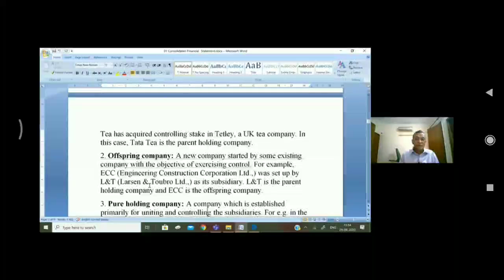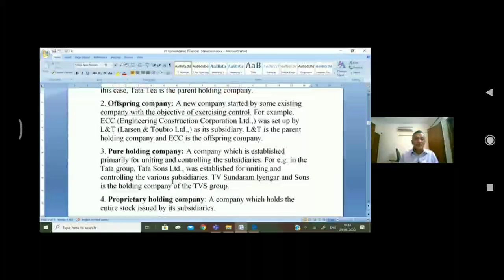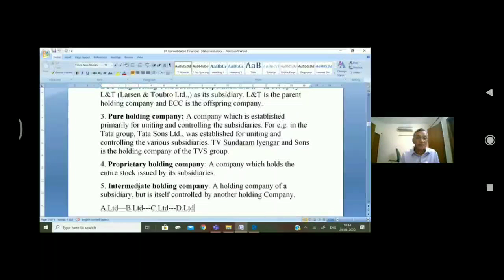Next is a company established primarily for uniting and controlling its subsidiaries. For example, in the Tata Group, Tata Sons Limited was established for uniting and controlling the various subsidiaries. Similarly, TV Sundaram Iyengar and Sons is the holding company of the TVS Group, meaning the entire TVS Group.